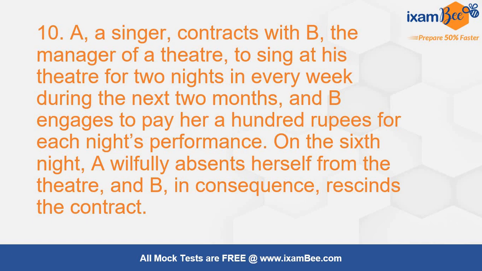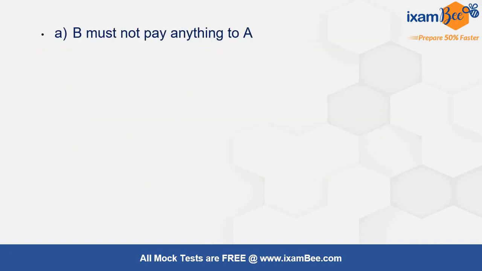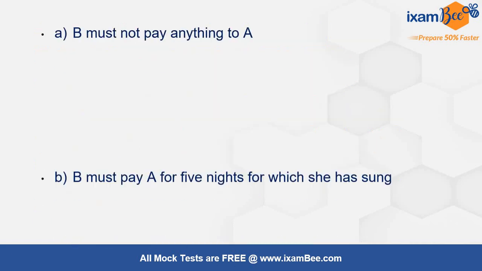A singer A contracts with B, the manager of a theatre, to sing at his theatre for 2 nights in every week during the next 2 months, and B engages to pay her 100 rupees for each night's performance. On the 6th night, A willfully absents herself from the theatre, and in consequence B rescinds the contract. ये काफ़ी common illustration है जो contract act से पूछा जाता है. And in this situation, B must not pay anything to A.